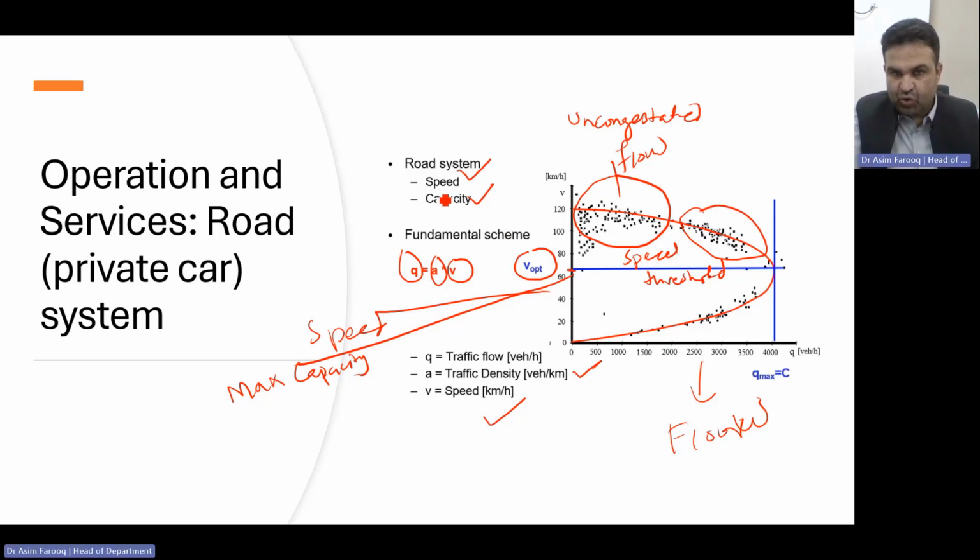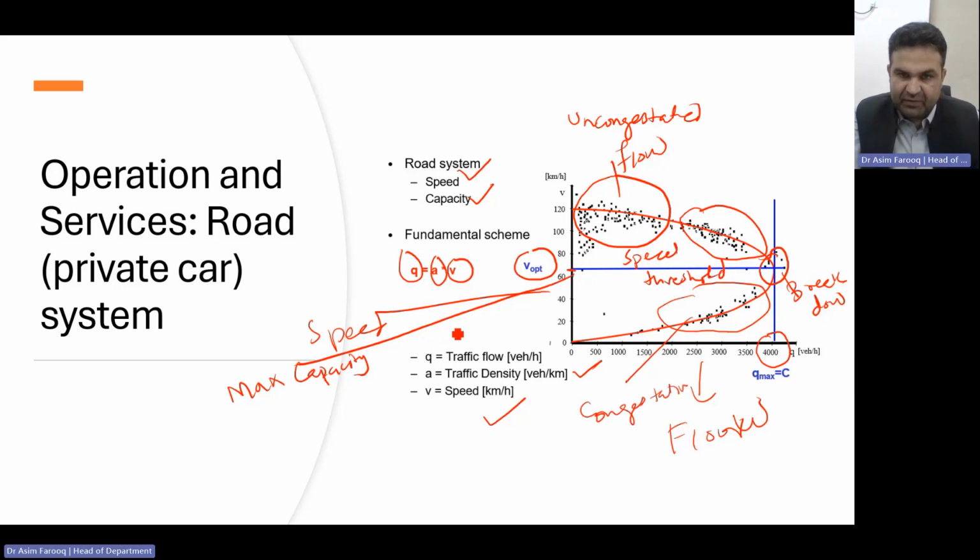Now the situation is going towards congestion, and at this point, this is what we call the breakdown. At that position, or at that specific speed, the maximum number of vehicles per kilometer has already been reached. So now we have received that optimum level of speed. After that level, after 4,000 vehicles per hour, we will reach the congestion part. This is our congestion part.